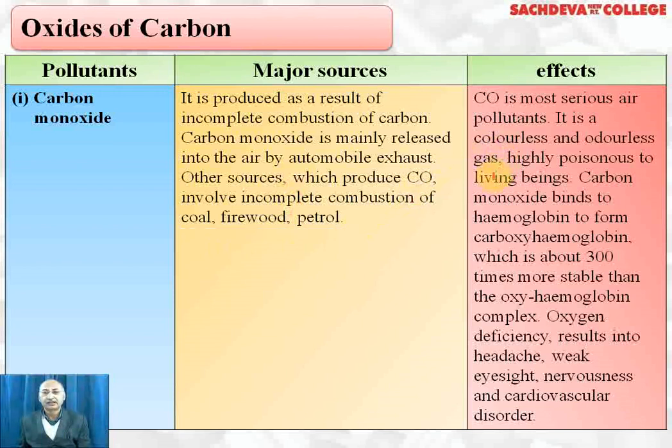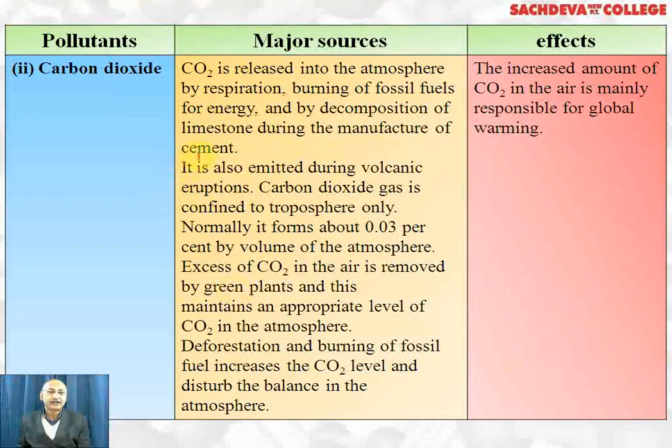It is a serious pollutant; although it is colorless and odorless, it is highly poisonous to living beings. The reason is that carbon monoxide combines with hemoglobin to form carboxyhemoglobin, which is highly stable, 300 times more stable than oxyhemoglobin, and it does not act as an oxygen carrier and creates oxygen deficiency, which results in headache, weak eyesight, and nervous and cardiovascular disorders. Carbon dioxide is released into the atmosphere by burning of fossil fuels and also in respiration.